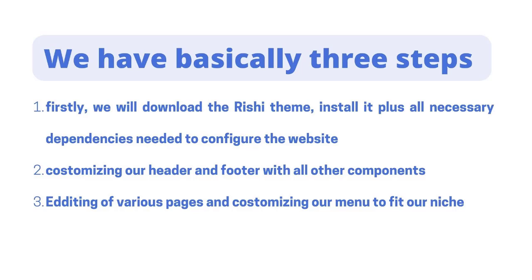Okay, so we basically have 3 steps which we are going to do in this video section. One, we have downloading the Rishi theme and installing it plus the Rishi dependencies. Number 2, we have to customize the theme's header, footer and the appearance. And the third, we will do some editing on the pages, and I will show you how you can customize your menu. We will show you how to create pages and add them to your menu. So from here we'll proceed.